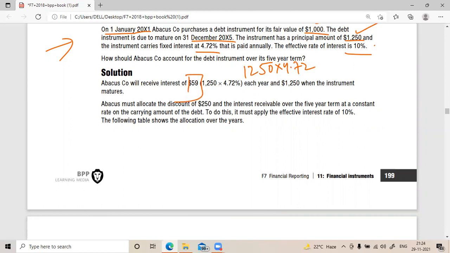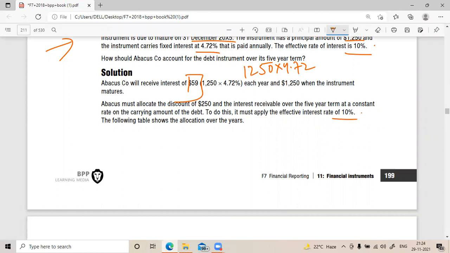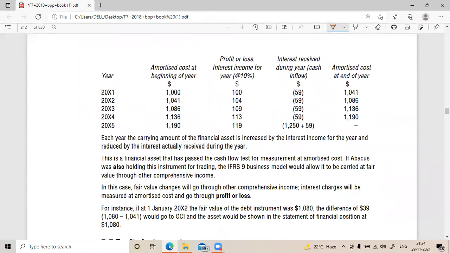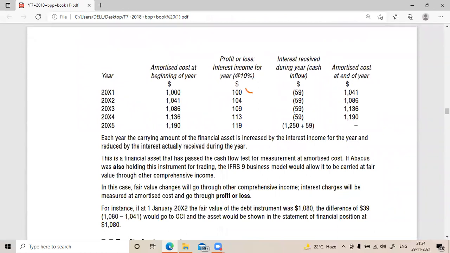But as per 10%, they should get more. So we'll see the schedule. This is the interest they should get, and they're getting this much. The amortized cost at the beginning of the year is the balance forward. This way, they will maintain. P&L interest income is the finance cost. See, listen, the interest paid and carried forward.